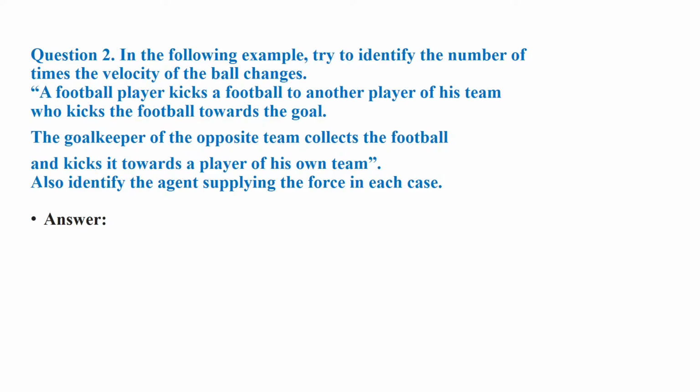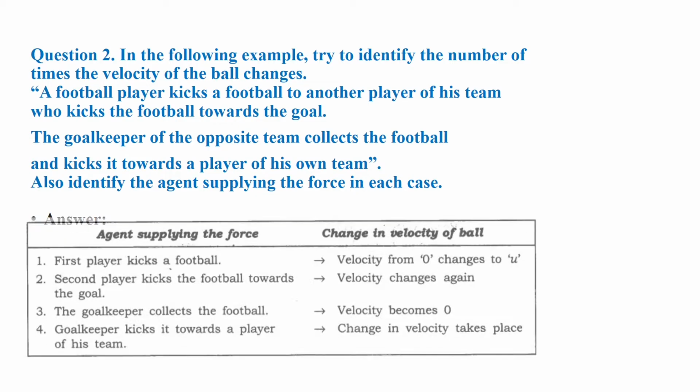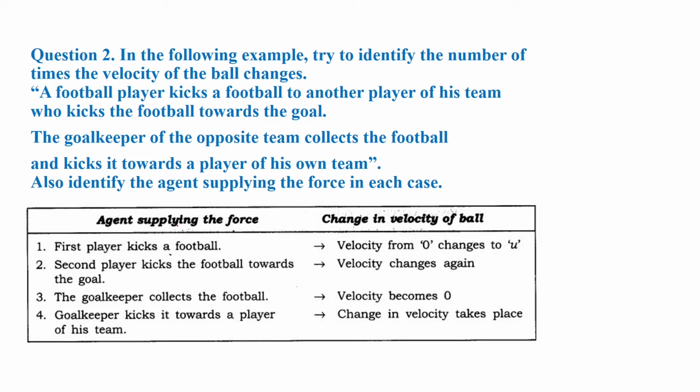Also identify the agent supplying the force in each case. First, the player kicks a ball, and the velocity of the body changes from 0 to u. u means whatever is the velocity of the ball.